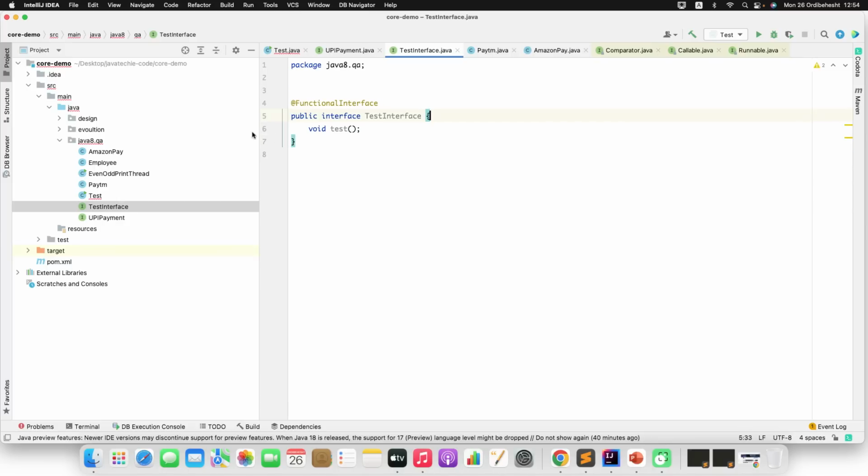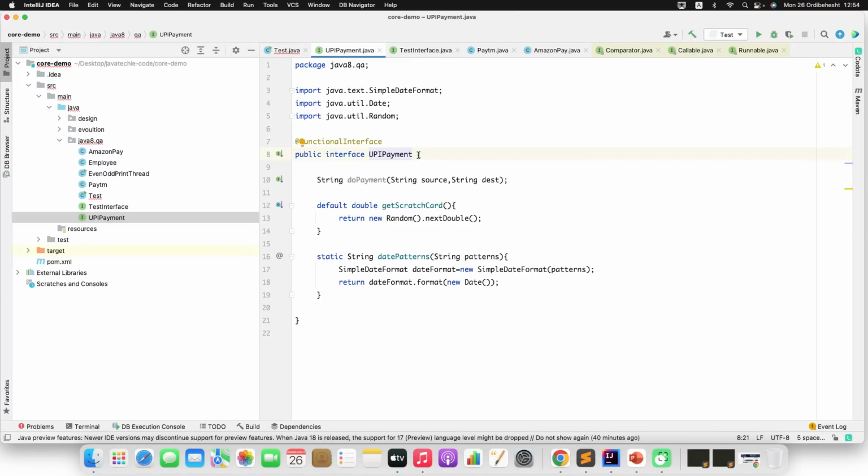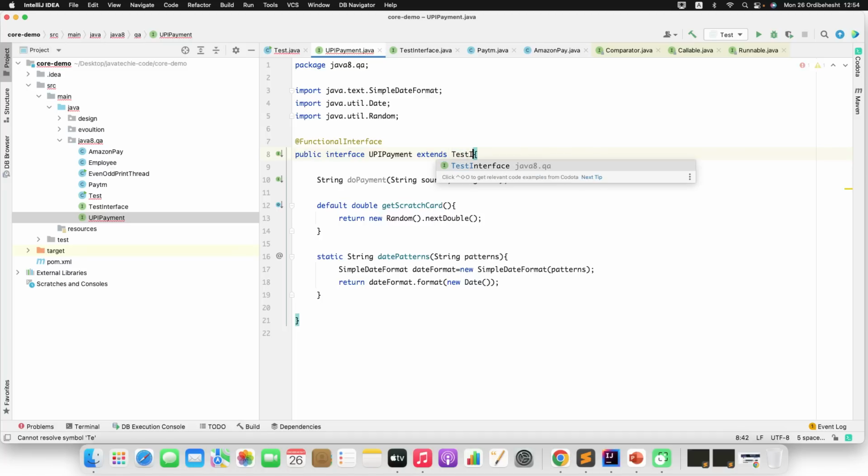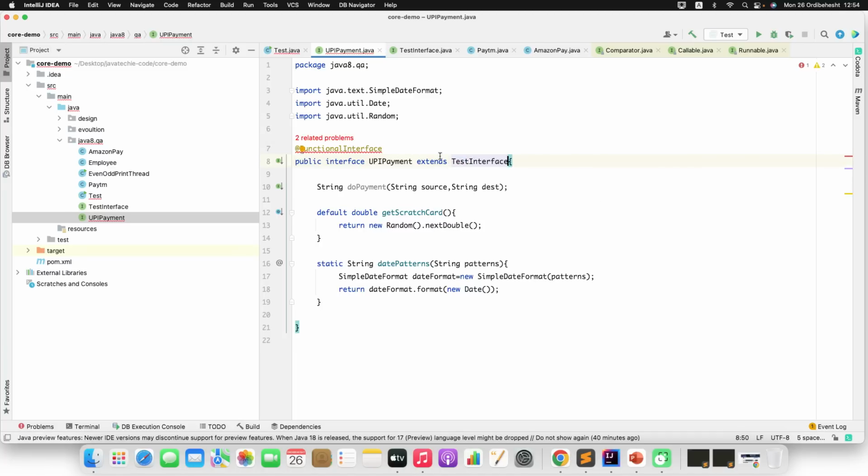Now the question here is, can this functional interface API payment extend this test interface? Let's try this out. Extends test interface. See here, Java does not have any restriction to not extend that.